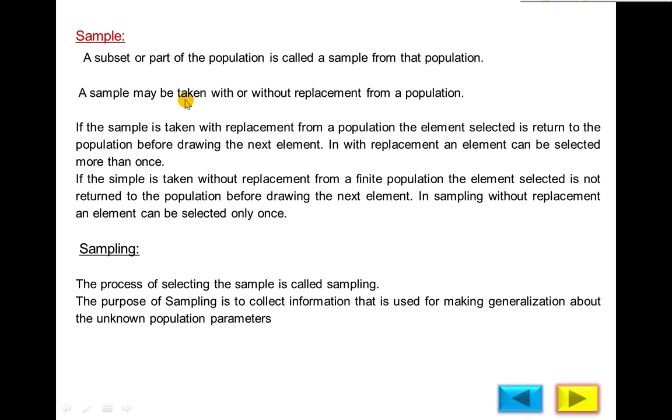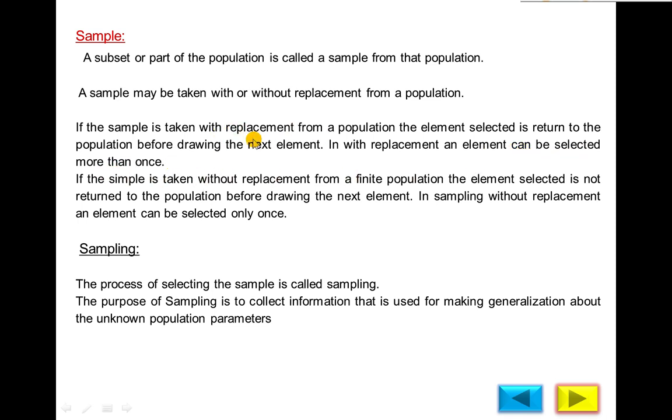If the sample is taken with replacement from a population, the element selected is returned to the population after selection, before drawing the next element or the next sample. In with replacement, an element can be selected more than once.